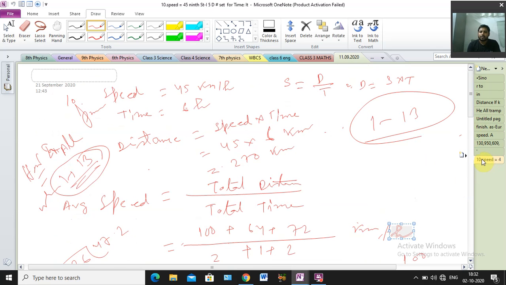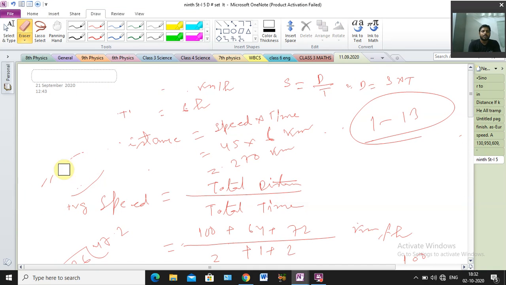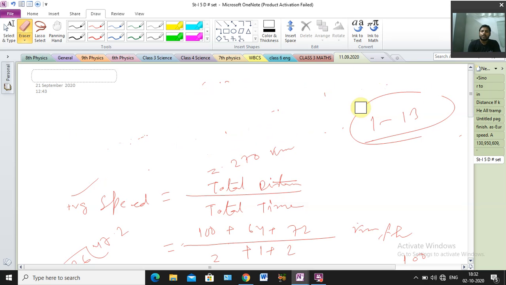Okay, so how to find out? Just try it. Average speed formula we know that total distance by total time. Clear or not? Total distance by total time, that is the formula. So you have to try it. Okay, otherwise I am doing here. Just see.